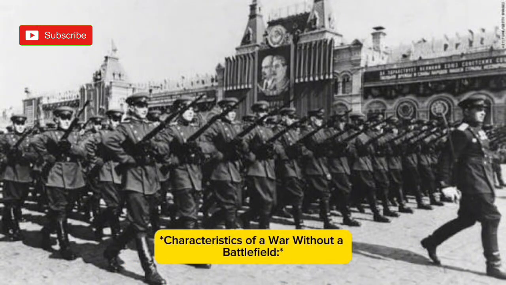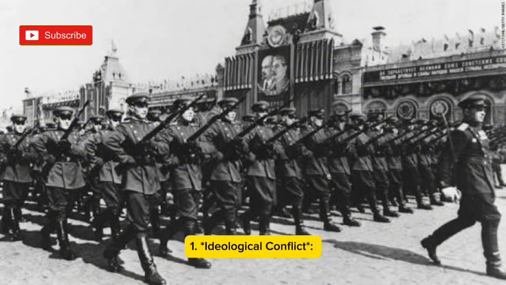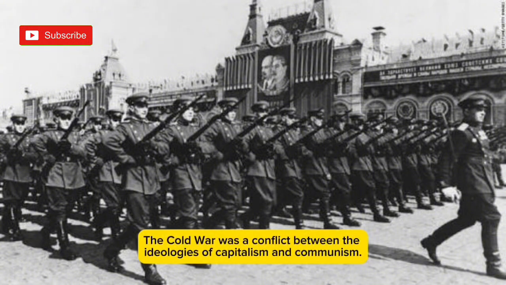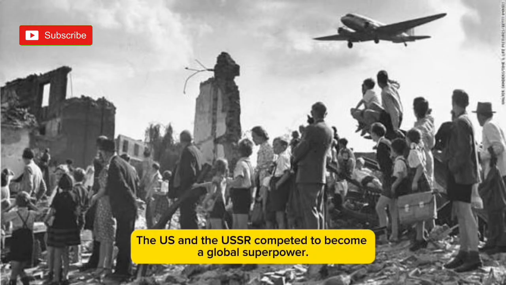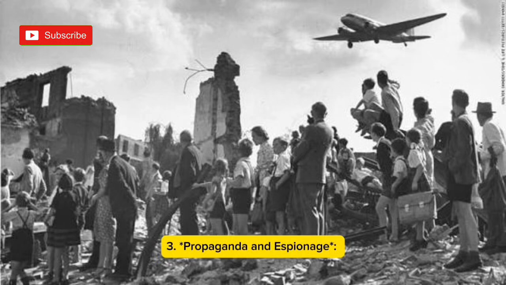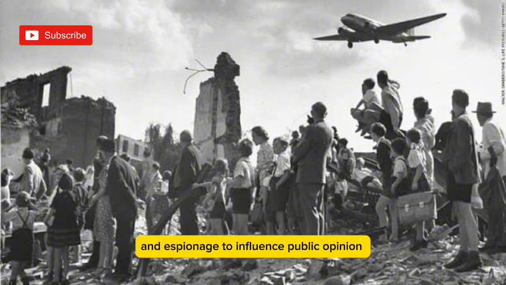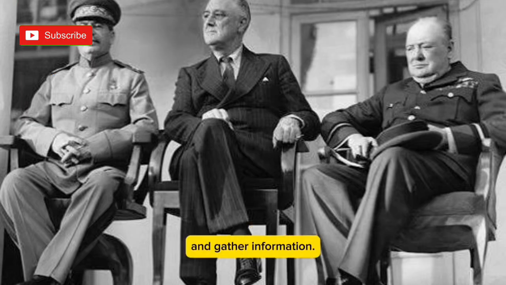Characteristics of a war without a battlefield. 1. Ideological conflict. The Cold War was a conflict between the ideologies of capitalism and communism. 2. Power competition. The US and the USSR competed to become a global superpower. 3. Propaganda and espionage. Both countries used propaganda and espionage to influence public opinion and gather information.